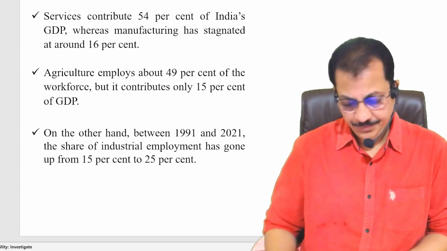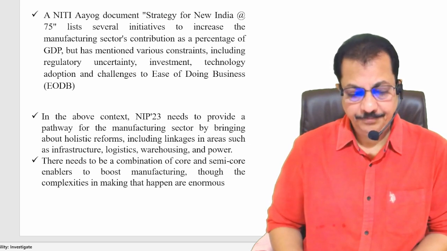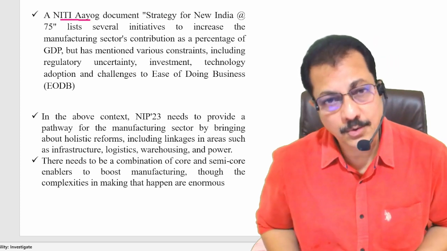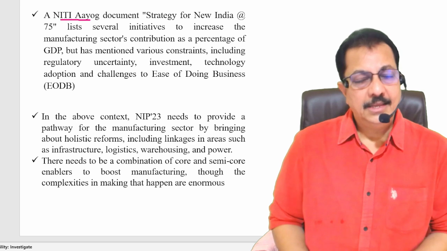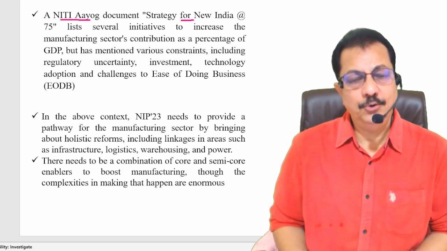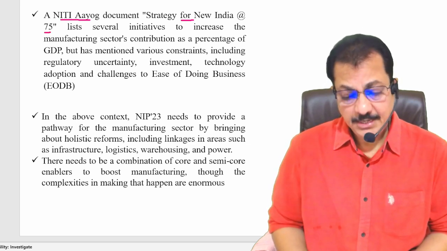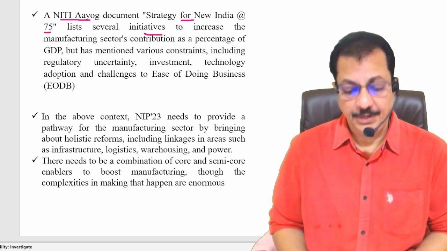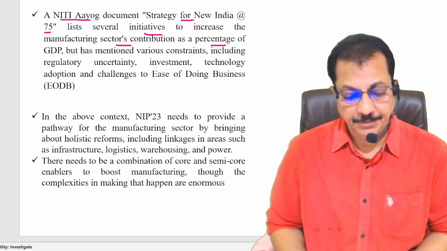Am I clear? Next one, if you go to the next point, Niti Aayog. What is Niti Aayog? We have already discussed. Recollect all the points again. Niti Aayog's document, Strategy for New India at 75, lists several initiatives to increase the manufacturing sector's contribution as a percent of GDP.